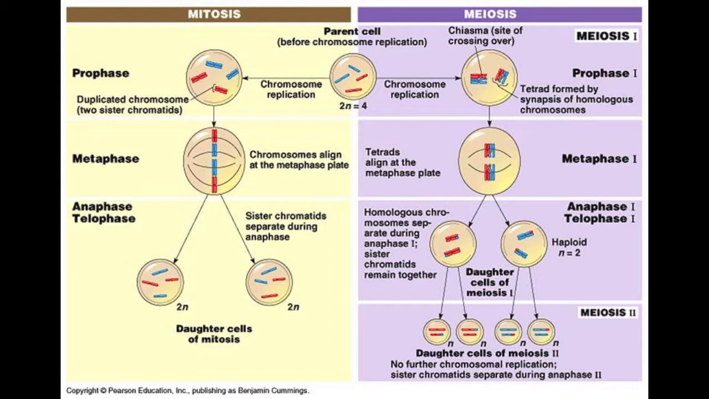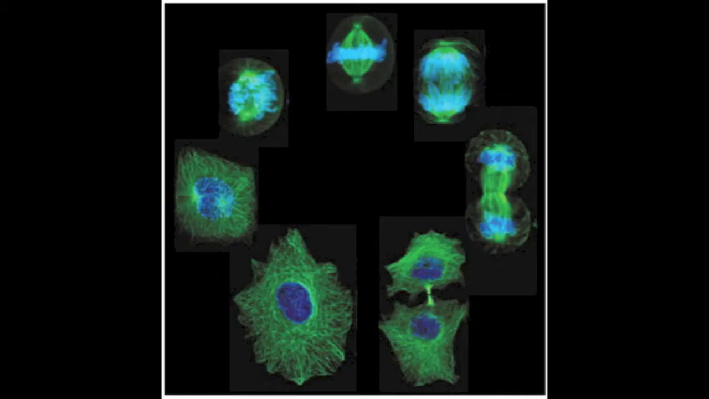Mitosis is a cell division in which one cell divides to form two genetically identical daughter cells. Meiosis, on the other hand, involves one cell dividing to form four daughter cells, each genetically unique with half the number of chromosomes of the parent cell.